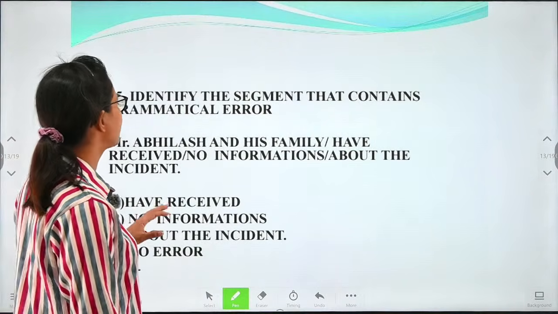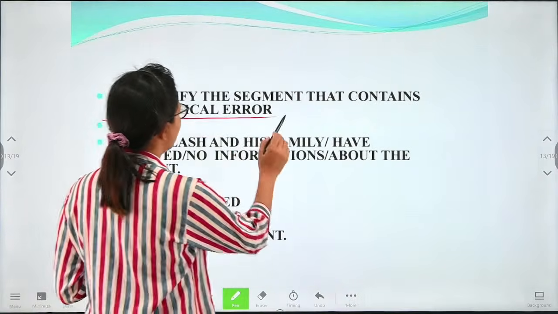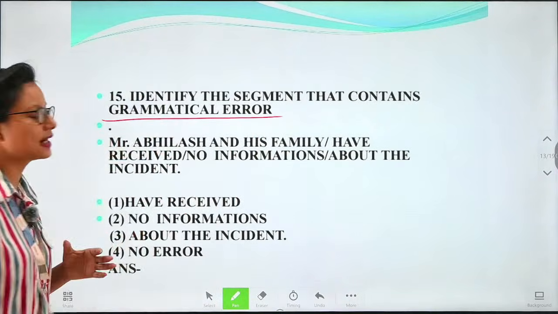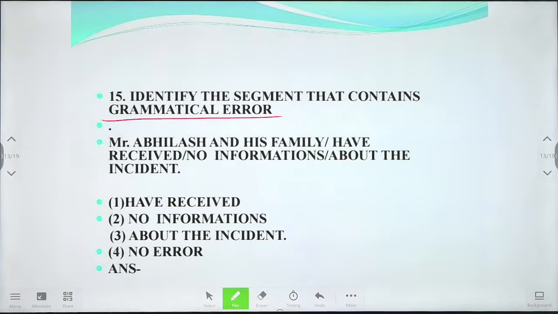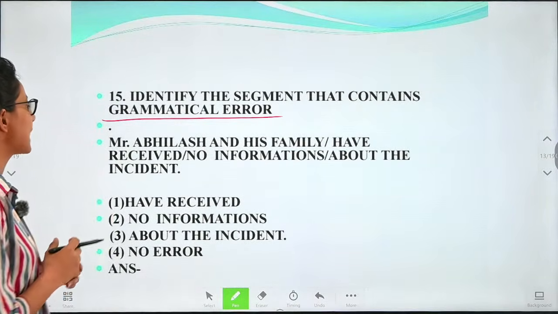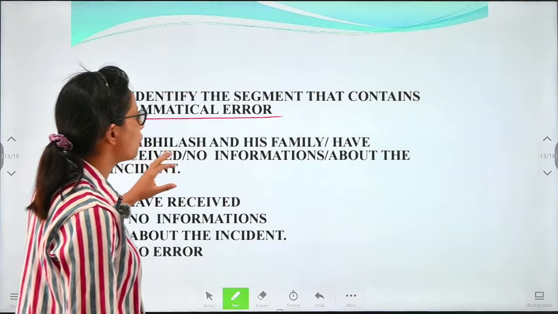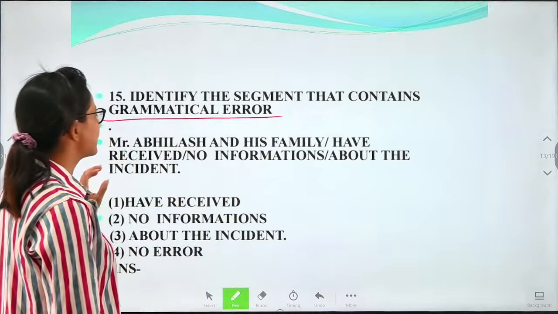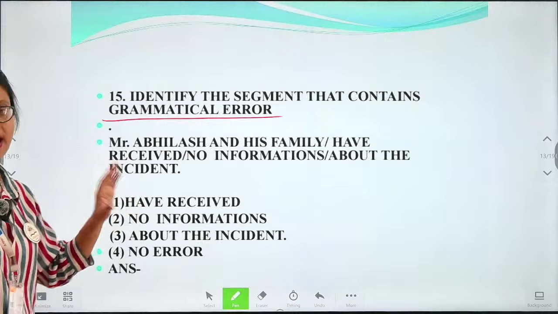Next, we have to identify the segment that contains the grammatical error. We'll have to find the expression which contains the grammatical mistake. So here we have the option: Mr. Bilash and his family have received no informations about the incident. Now we have been given the parts here which may have the error.